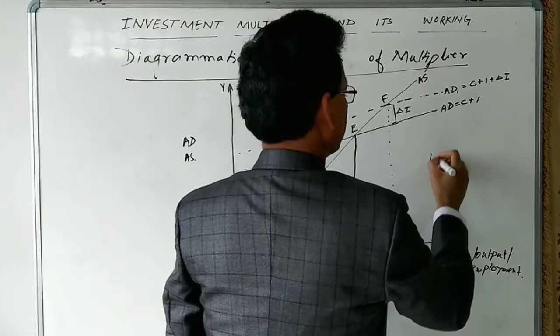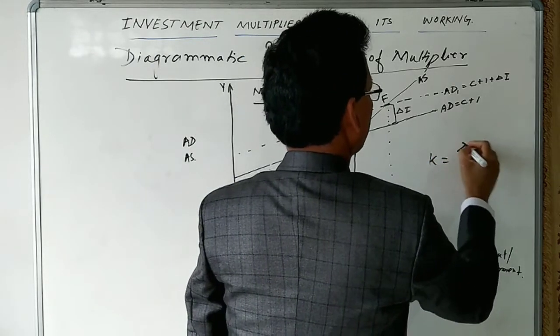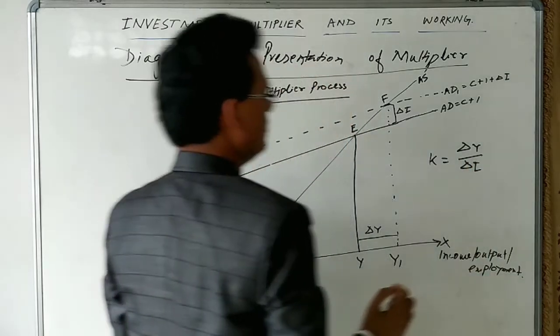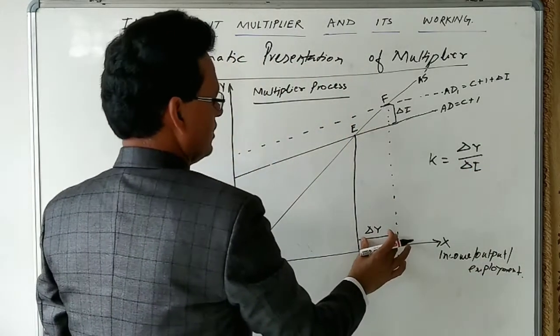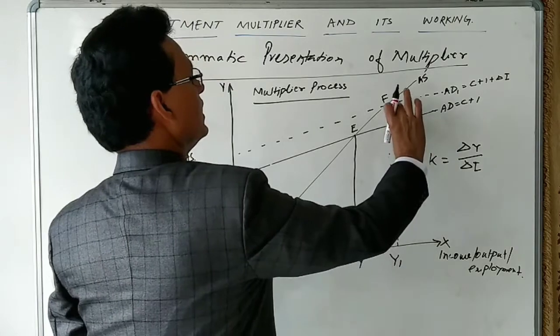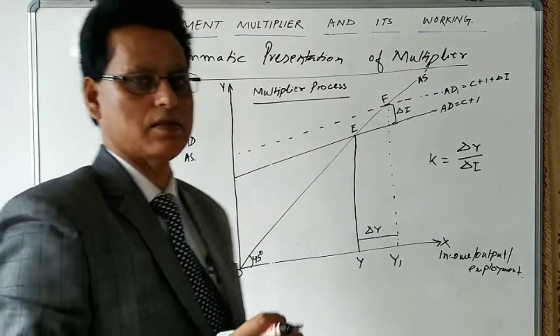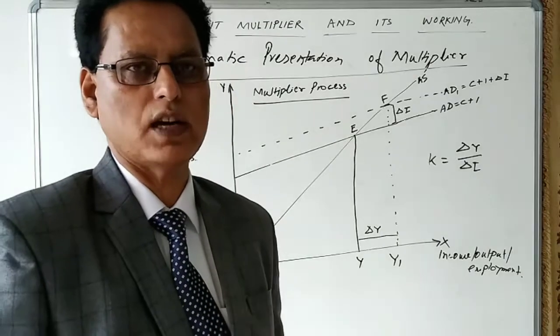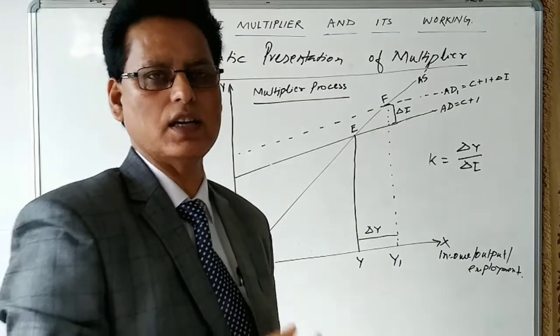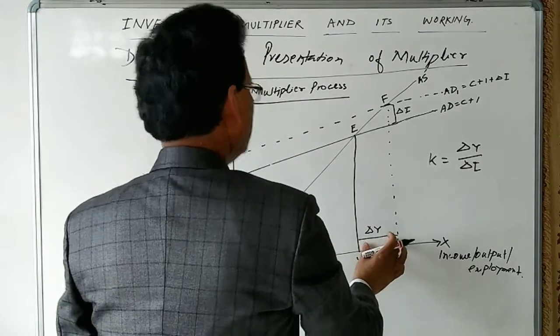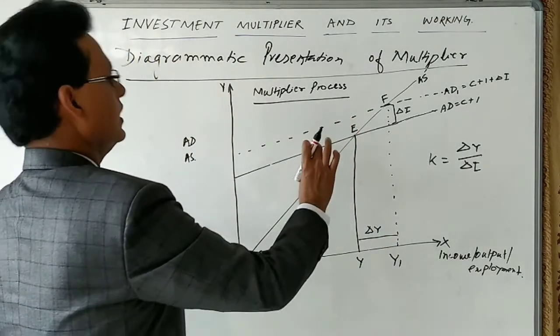If you see this area and this area, you find the difference. You know K is equal to delta Y divided by delta I. So we have seen that an increase in investment creates an additional increase in income. The increase in income is a multiple of the increase in investment.